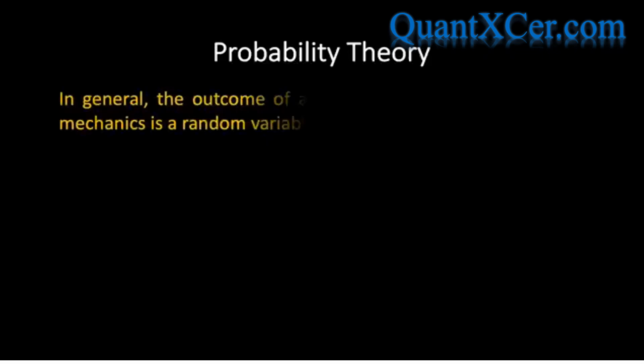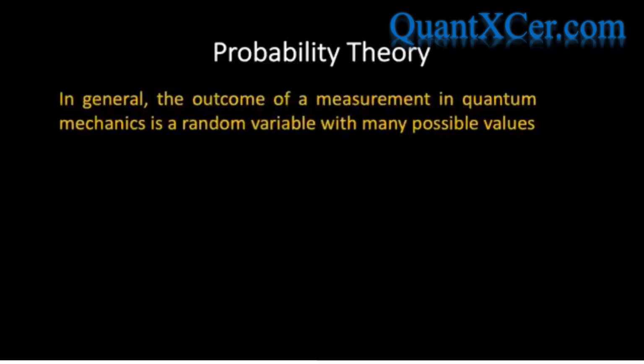Okay, but what else can we do? Well, as we've already seen, according to Born's probabilistic interpretation of the wave function, the outcome of a measurement in quantum mechanics is a random variable with many possible values. Because statistics plays such a fundamental role in quantum mechanics, it's worth briefly digressing to introduce some probability theory and notation, and I will do so in the context of a simple example.